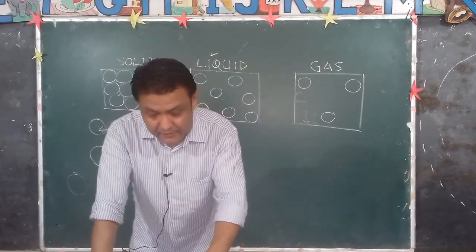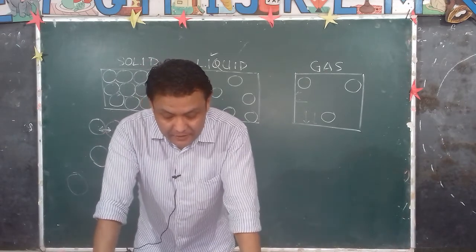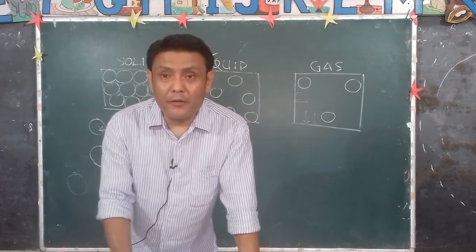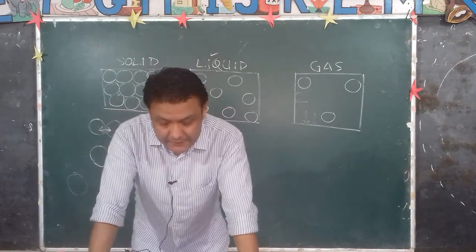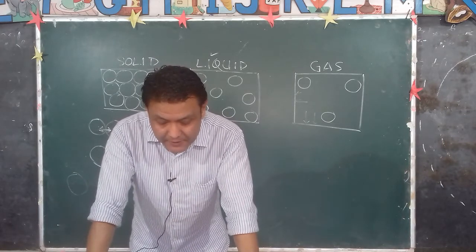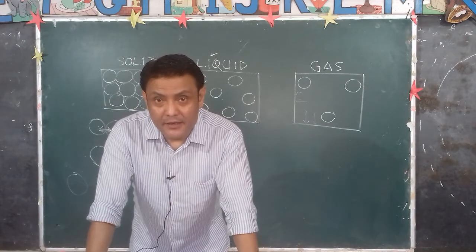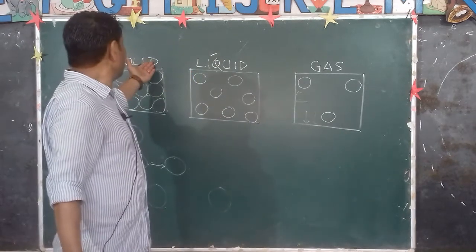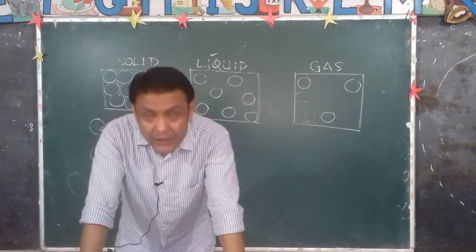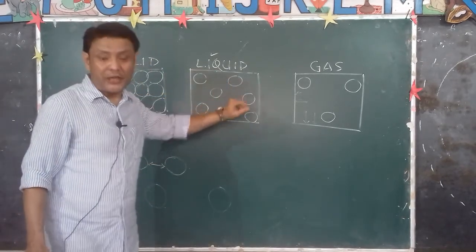Now, law of conservation of mass. The law of conservation of mass says, I read it from the book, page number 7: the molecules in a substance remain the same when the substance changes its state. For example, when solid changes into liquid, the number of molecules will remain the same. It will not change.